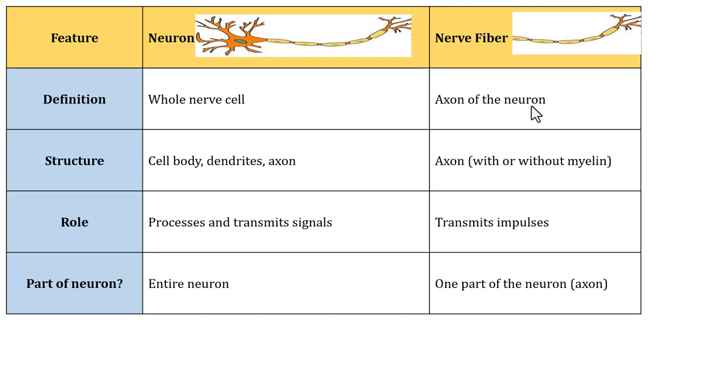Clear? So a neuron's job is to process the signals and then send the signal across the nerve fiber. Whereas the nerve fiber's job is to just send the signals. So the neuron is the entire cell that processes and transmits the information, whereas a nerve fiber is just one part of the neuron that's responsible for transmitting the impulses. That makes sense, right? So nerve fiber, remember, is the axon part of the neuron.